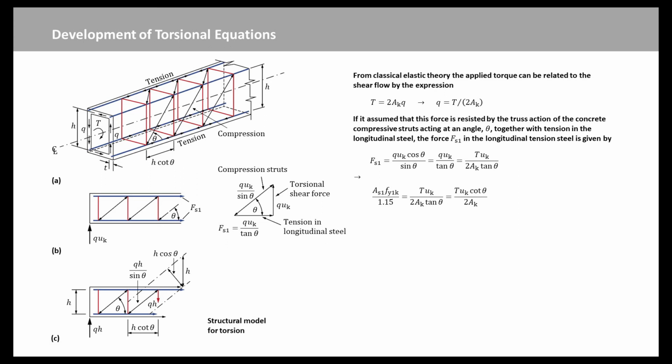The required area of longitudinal tension steel to resist the torsion, As1, acting at its design strength, fyk over 1.15, is therefore given by this expression.